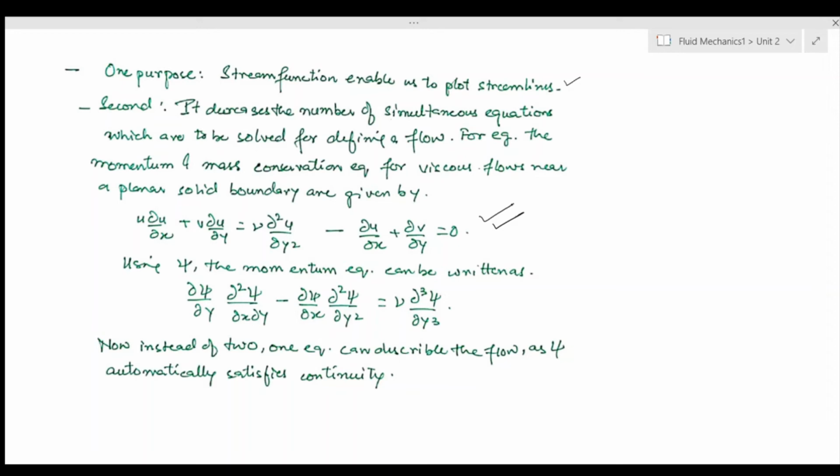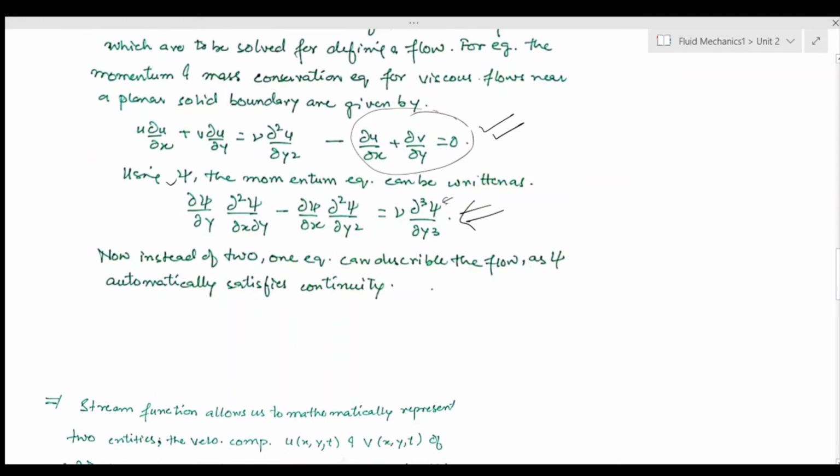Now I can modify this equation using the stream function psi, and then using this one equation only you can solve your system. Instead of solving two equations, you can solve just one equation which has psi, because I have already used psi in such a way that it already satisfies my continuity equation. So these are the benefits of using the stream function.